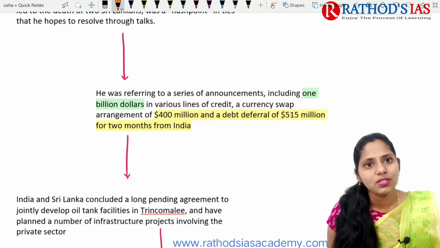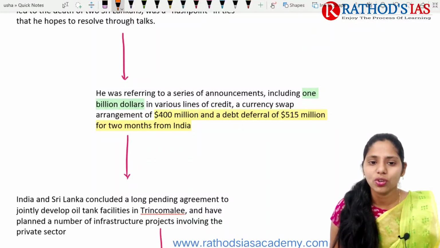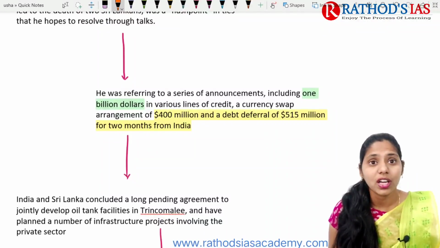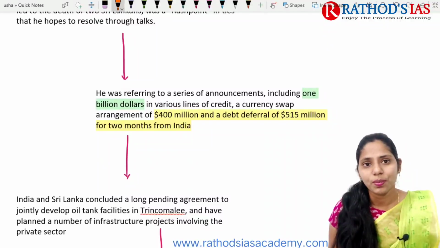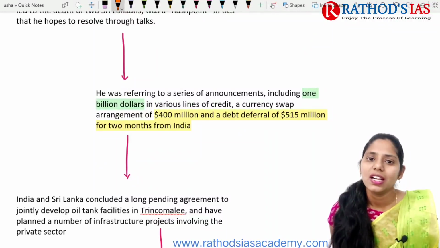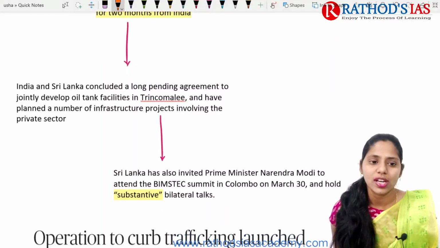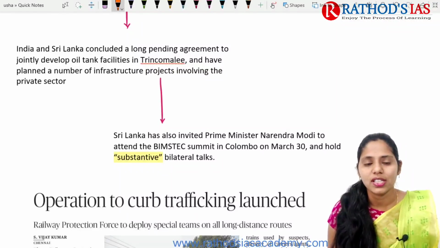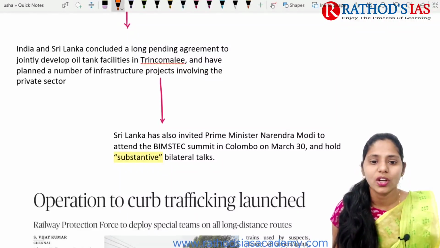Here the foreign minister of Sri Lanka mainly focused on a series of recent announcements, like $1 billion of various lines of credit, and currency swap agreements of $400 million. These are some important things given from the Indian side to Sri Lanka. India and Sri Lanka also concluded a long pending agreement to jointly develop oil tank facilities in Trincomalee.